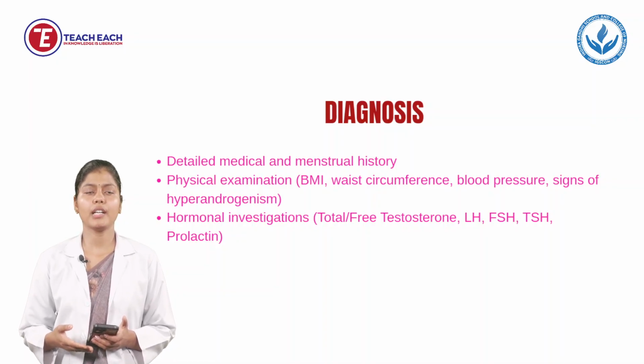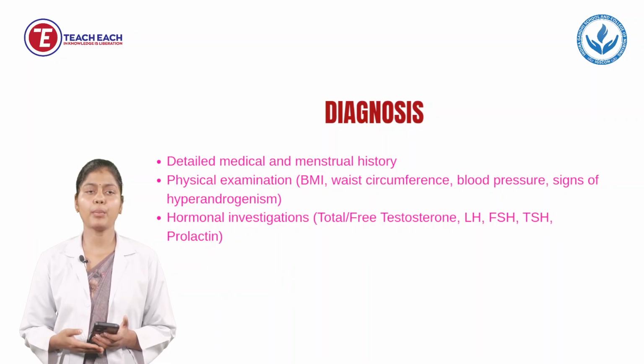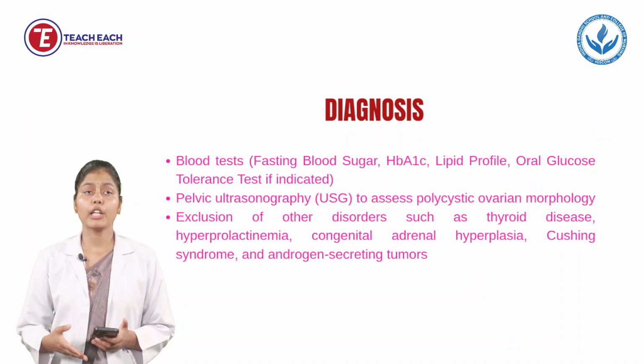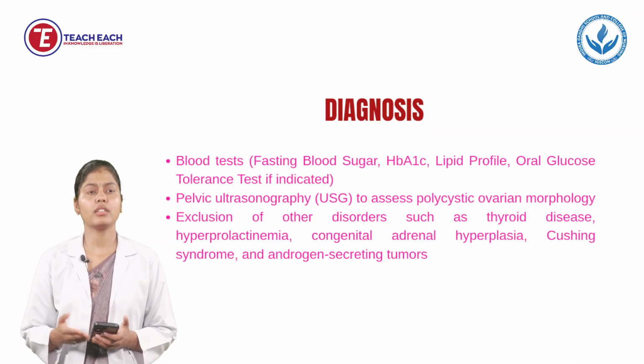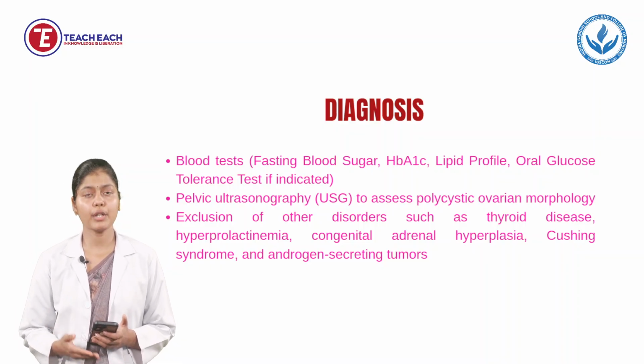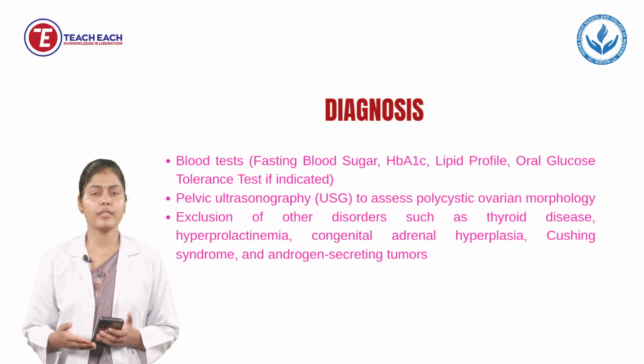Next, we will do hormonal investigations, like total and free testosterone levels will be checked, LH level will also be checked by the healthcare workers, and FSH, TSH, and prolactin hormones we will also detect. Next, blood tests like a complete CBC test we will do. In that, we will focus on fasting blood glucose level, HbA1c, and lipid profile, and an oral glucose tolerance test is also indicated.